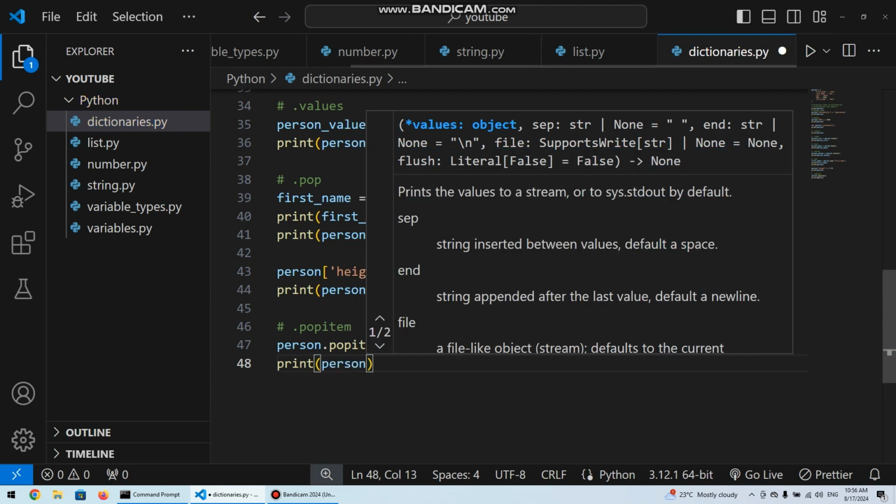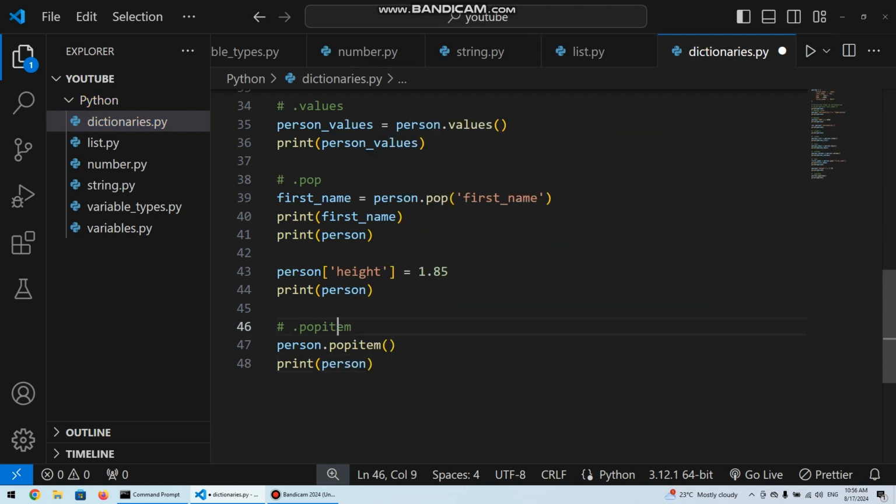We know from line 44, just after adding the height key and assigning it a value of 1.85, we printed the person dictionary, and it gave us a dictionary that had a height part to it with its value.